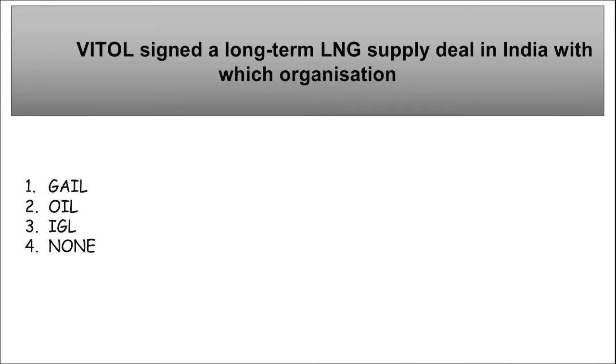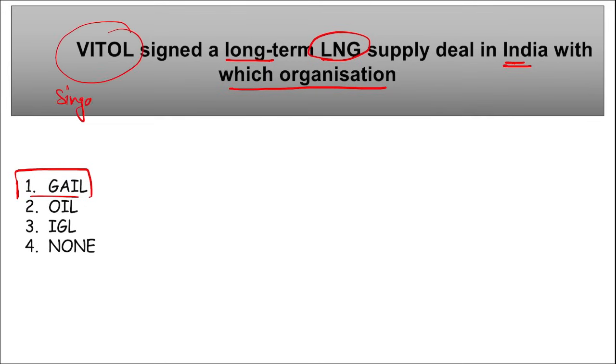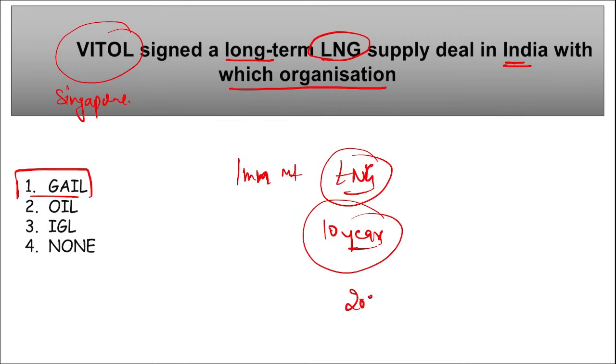Next is Vitol, VITOL, correct? They recently signed a long-term LNG, that is liquefied natural gas, supply deal in India with which organization? So they have signed it with GAIL, that is a Maharatna CPSE that comes under the Ministry of Petroleum and Natural Gas, and they have signed a long-term deal with Singapore-based Vitol. This is a Singapore based company, correct? And this is for the supply of 1 million metric tons of LNG per annum into India for about 10 years. And it will be starting from 2026.